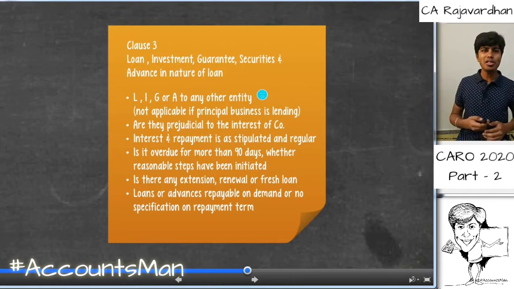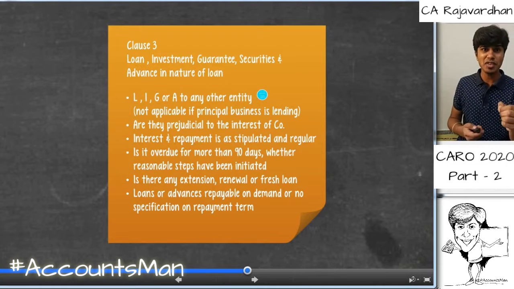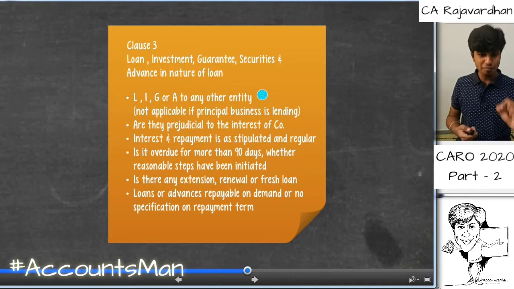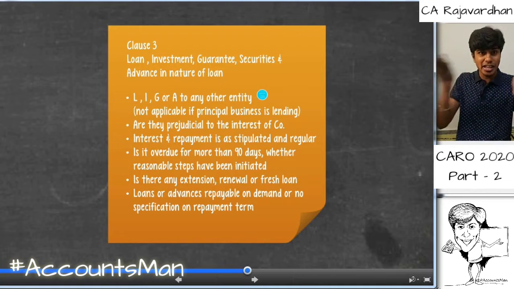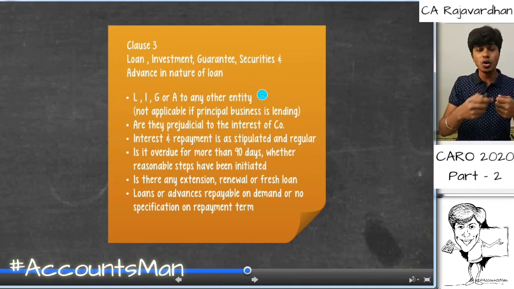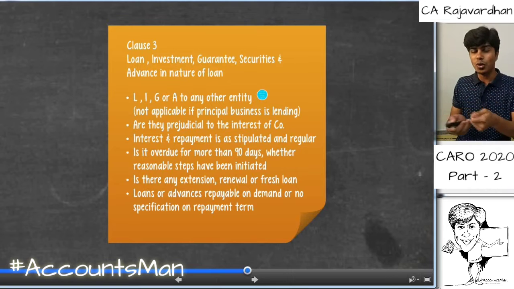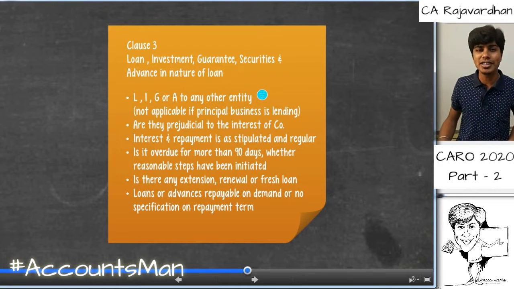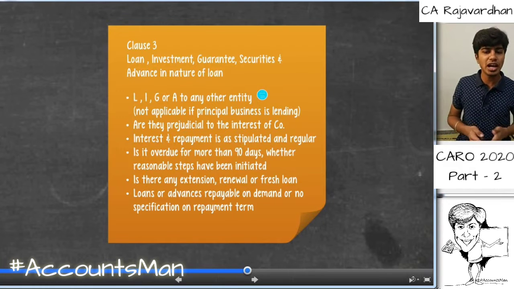So to stop all this, in CARO 2020 it has been very specifically made a point that if the old loan has been given an extension, or if it is renewed, or if it is converted to a new loan, we need to comment as an auditor on whether it is prejudicial to the interest of the company. Is it made in the best interest of the company or not? This is with regard to loans, interest, guarantee and securities.